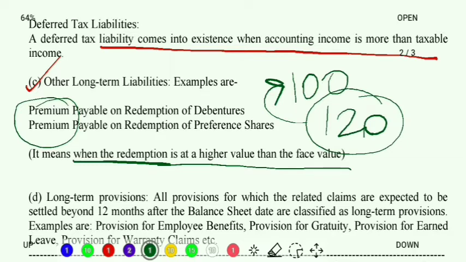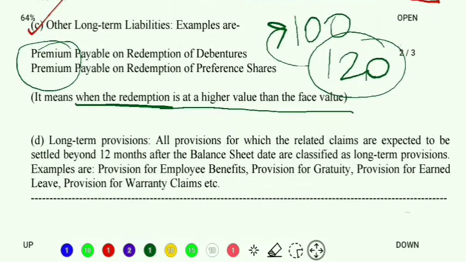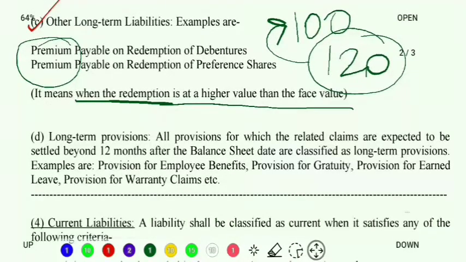And here comes the last part of the third major heading, that is long-term provisions. Now what are long-term provisions? All the provisions which we make for such claims that are expected to be settled beyond 12 months are called long-term provisions. What are the examples? Provision for employee benefits, provision for gratuity, provision for earned leave, provision for warranty claims.